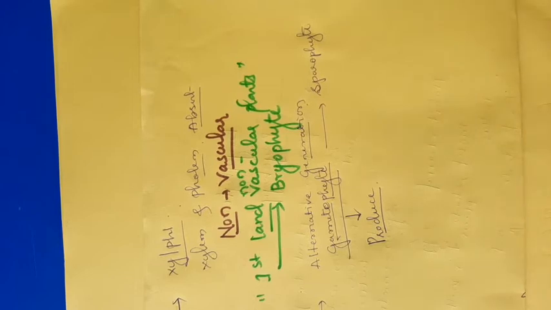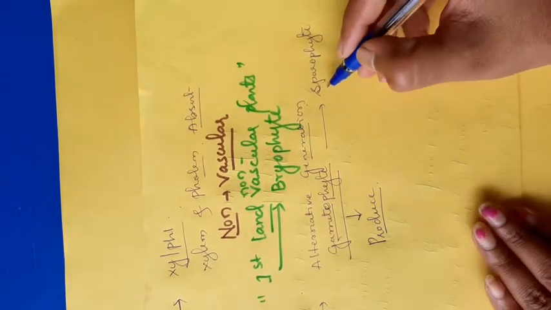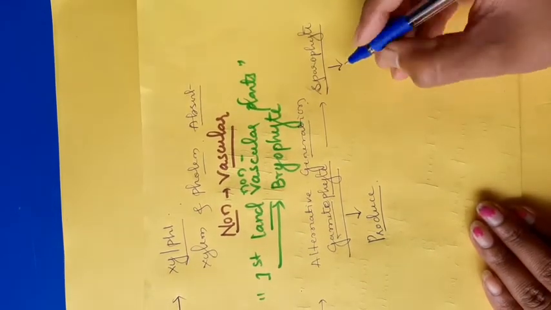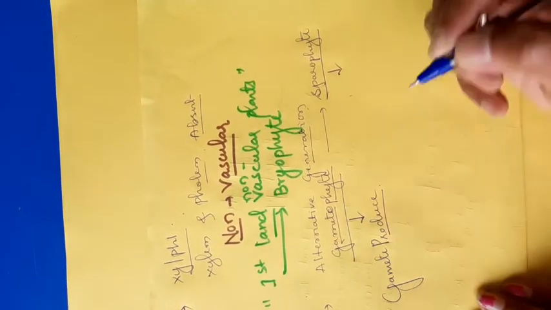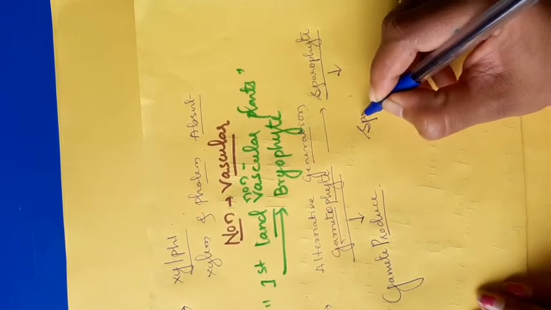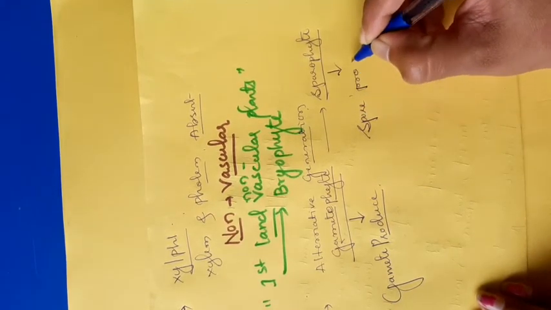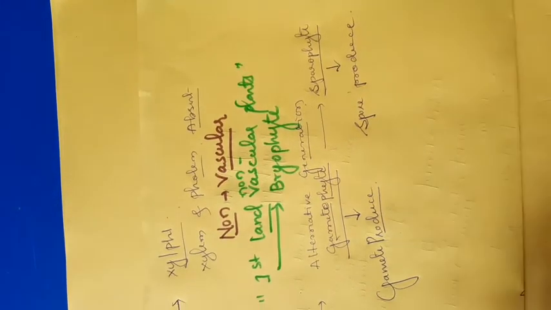Then sporophyte means the spore producing plant. This one is a gamete producing structure, this is a spore producing structure. Here in case of bryophyte we can see alternating gametophyte and sporophyte.